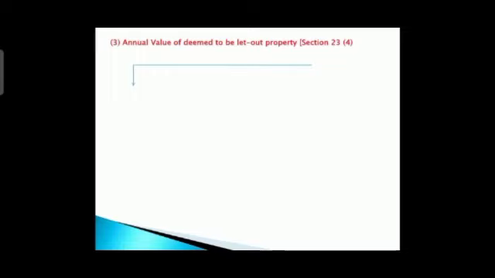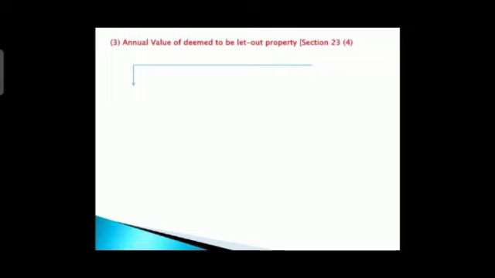Okay, so now what they are saying here, what is the meaning of deemed to be let out? Deemed to be let out, that means what? Suppose you are having 5 houses, your own houses. Now if you are having 5 houses, obviously you are not going to get all the benefits of SOP there.